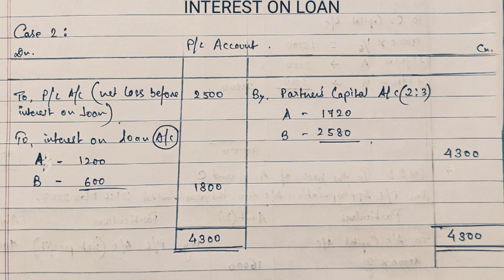We have already calculated the interest in the previous case. Here we have added the interest on loan, the total amount being 1,800, together with the loss, and the total loss amounted to 4,300. Now this loss will be shared by the partners in the ratio 2:3. Thus A gets 1,720 of loss and B gets 2,580 of loss.